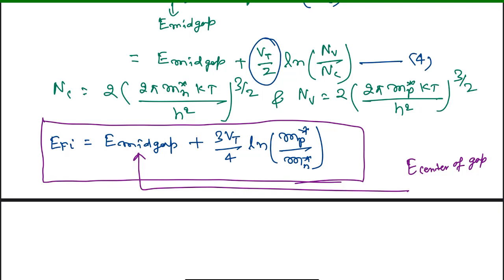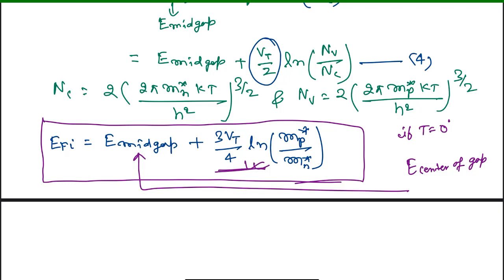Center of gap. Most of the time students say that the EFI, the Fermi energy level of an intrinsic semiconductor, lies at the center of the band gap. That is not precisely correct, because this term is extra here. EFI is equal to E mid gap only if the temperature is 0, because this VT depends upon the temperature. If T is equal to 0, this term becomes 0 entirely, so that EFI is equal to E mid gap.